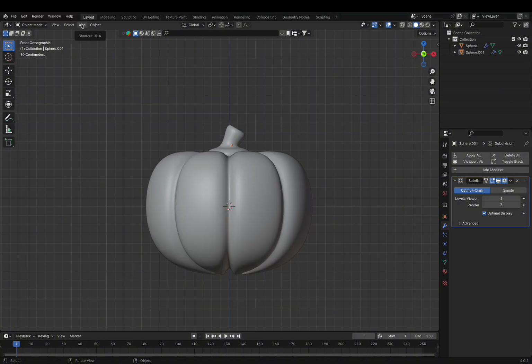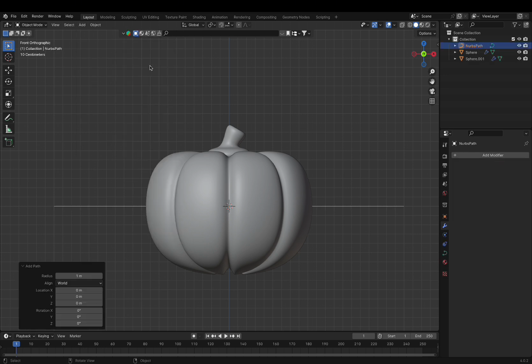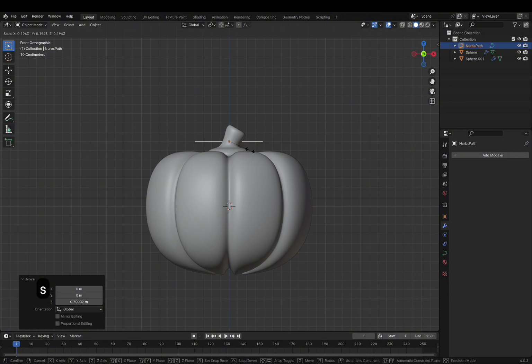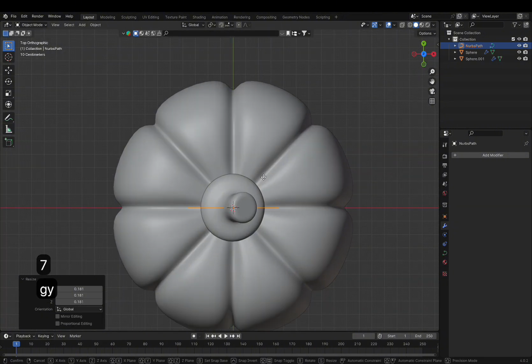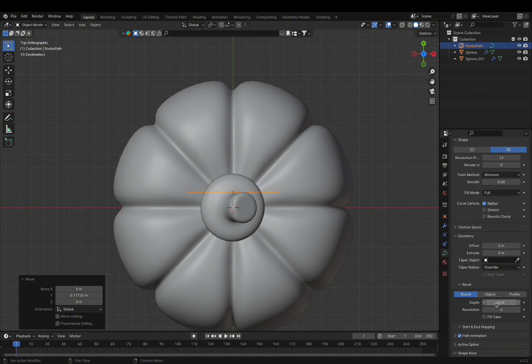Next, add a curve path. Raise it a bit and scale it down. Switch to top view and adjust its position. Go to Data Object, Geometry, and scale it up.